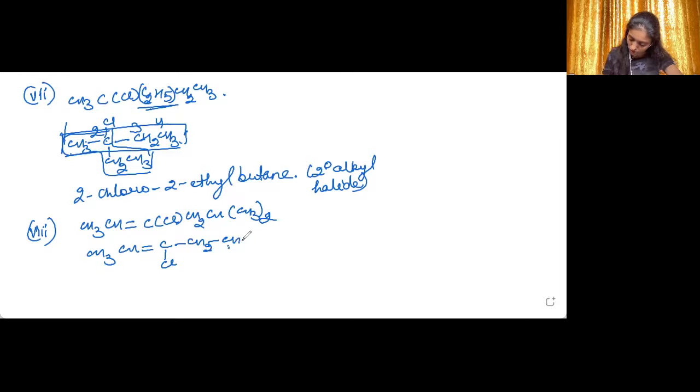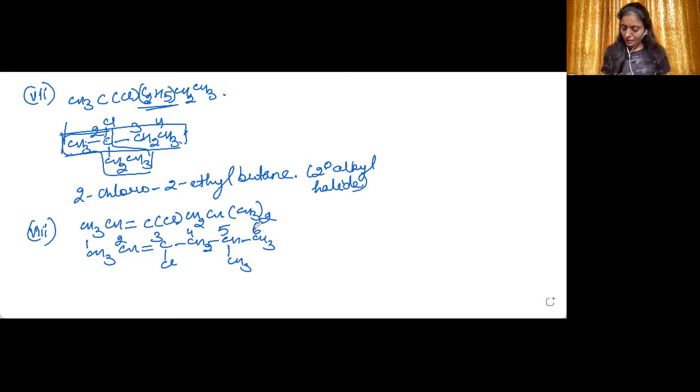So it is CH, CH3 on this side, CH3 on this side. Now we will start the numbering from the side where the lowest position is given to the carbon-carbon double bond, because it is preferred over the chloro group. So 1, 2, 3, 4, 5, 6.